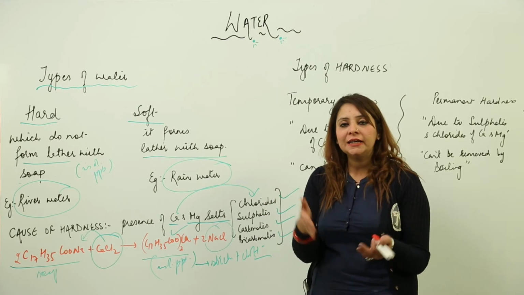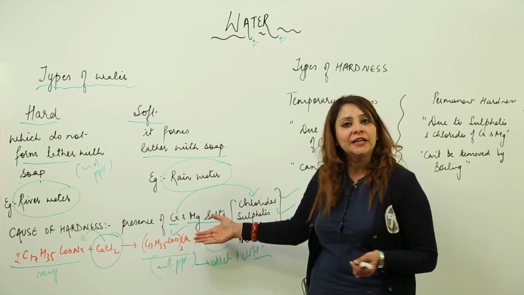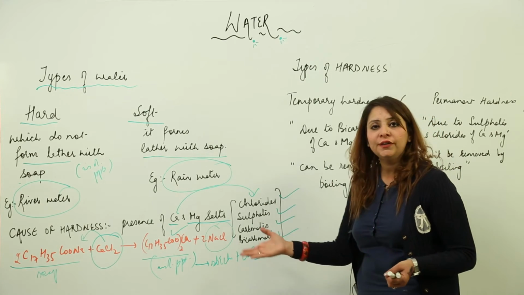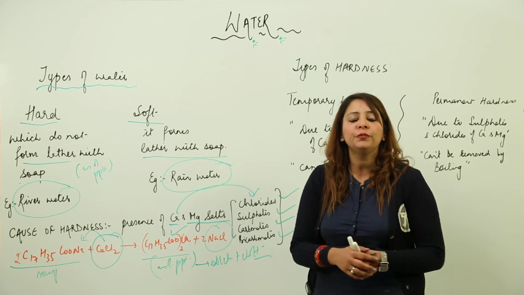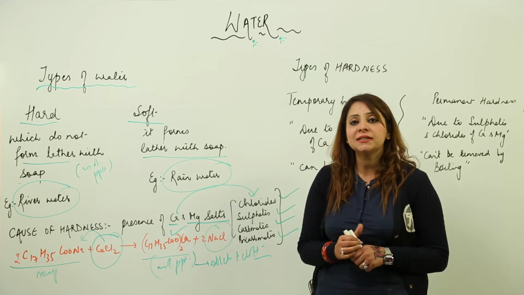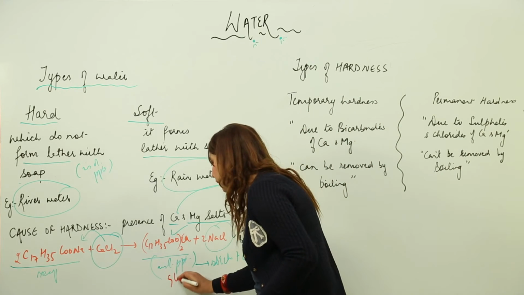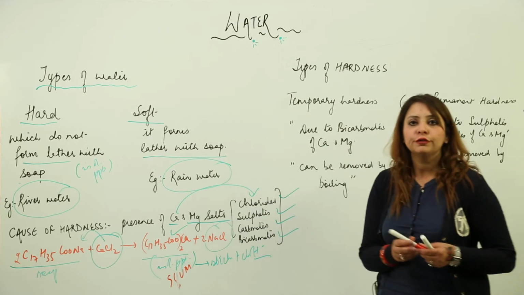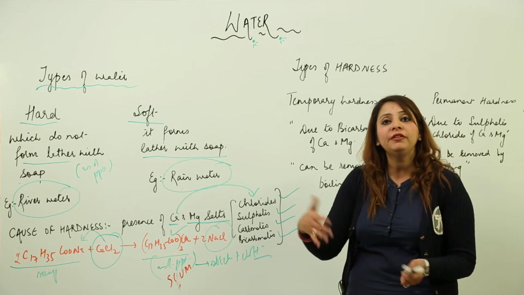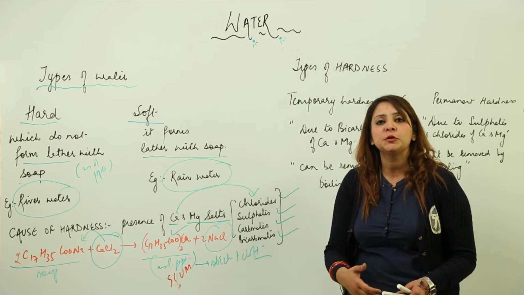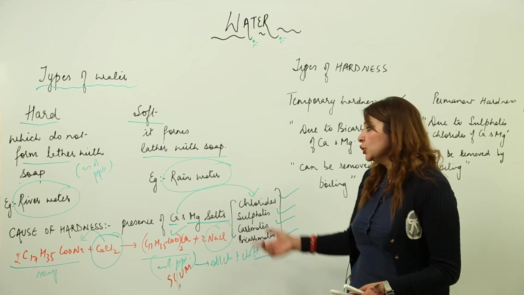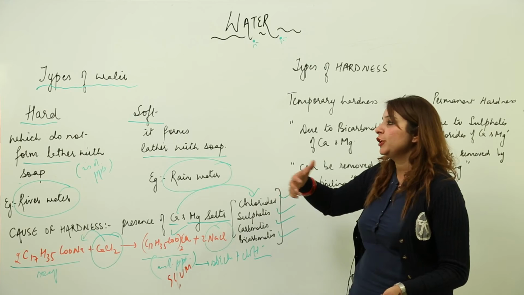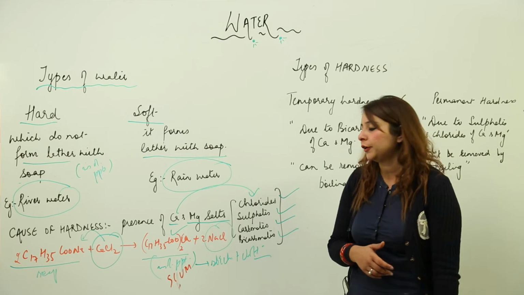Got it? The hardness is due to the presence of calcium and magnesium salts, particularly these kinds of salts, and when used with soap, they interact with the soap forming an insoluble precipitate. The special name for it is scum, and it sticks to the cloth and interferes in the cleansing action of the soap, and that is the reason it doesn't form any lather. Instead it forms an insoluble precipitate, scum, that sticks to the cloth. So this is basically the cause of hardness, and this is why we need to differentiate water into hard water or soft water.